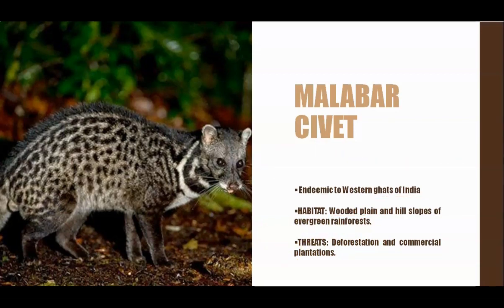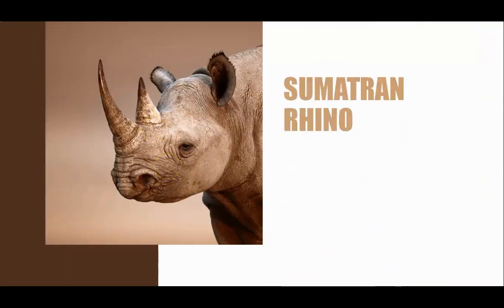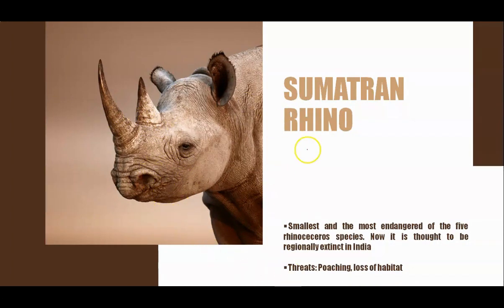The next critically endangered mammal is the Sumatran rhino. This is a two-horned rhino. In the world, there are a total of 5 rhinoceros species, and the Sumatran rhino is the smallest and the most endangered one among the total 5. This rhino is now thought to be regionally extinct in India, though it once occurred in the Himalayan foothills and the northeastern India. The threats of this species are the poaching and the destruction of the habitat.